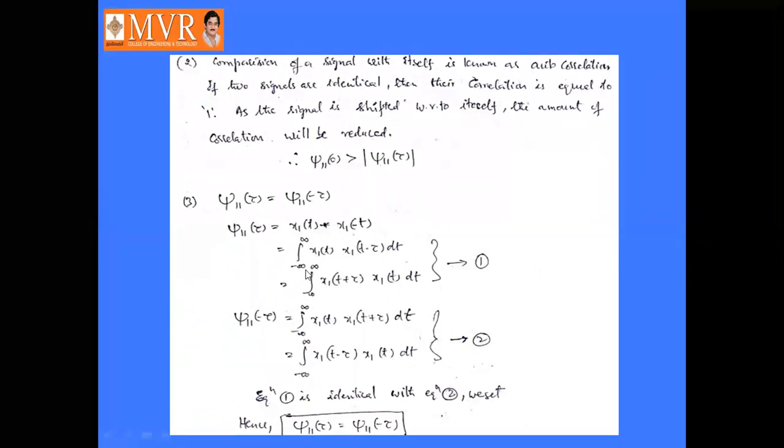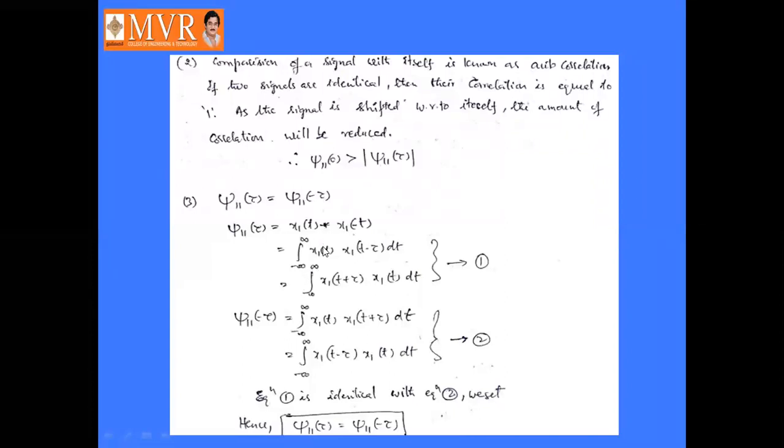That is defined as the integral from minus infinity to infinity of x1 of t into x1 of t minus tau dt, or we can write this as the integral from minus infinity to infinity of x1 of t plus tau into x1 of t dt. That is equation number 1. Similarly, you can write J11 of minus tau as the integral from minus infinity to infinity of x1 of t into x1 of t plus tau dt. Similarly, it is the integral of x1 of t minus tau into x1 of t dt. So this is equation number 2.